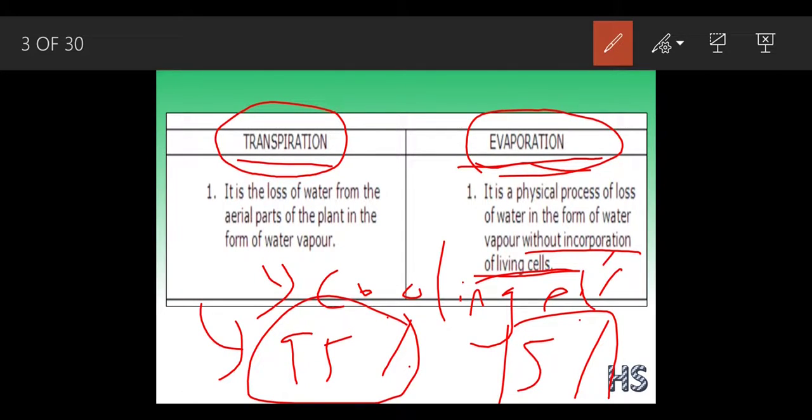Transpiration is a slow process. Plants will lose the water slowly. Why are the plants going to lose the water slowly? Because if the plants lose the water fast, the plants will get wilted. Evaporation is a fast process.